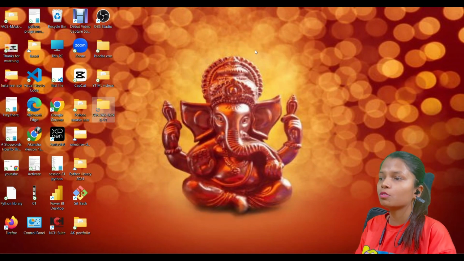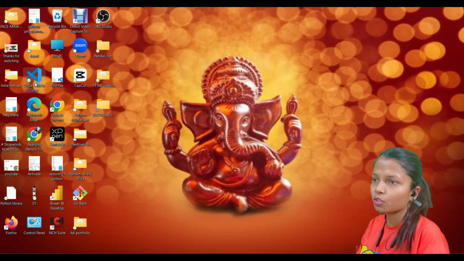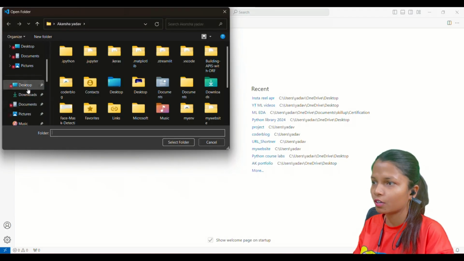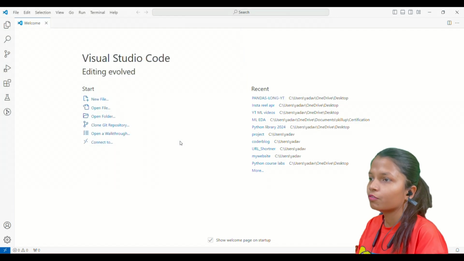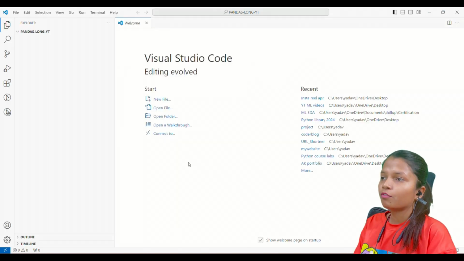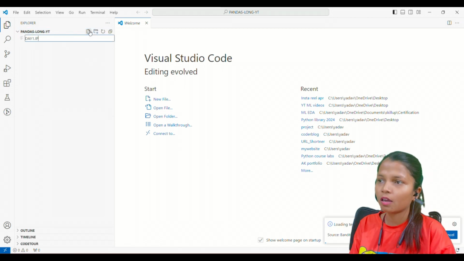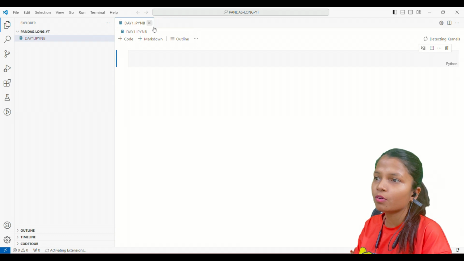So in the entire series I will be using Visual Studio Code. So I have opened Visual Studio Code. Now I am opening the folder that I have created. So this is the folder. I have selected the folder. So in this particular folder you have to create a file. So it's day one. So I'm creating a day1.ipynb, and that's it. From here you can select the kernel.